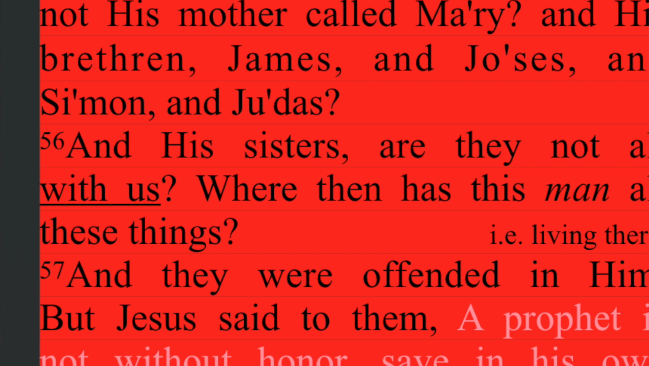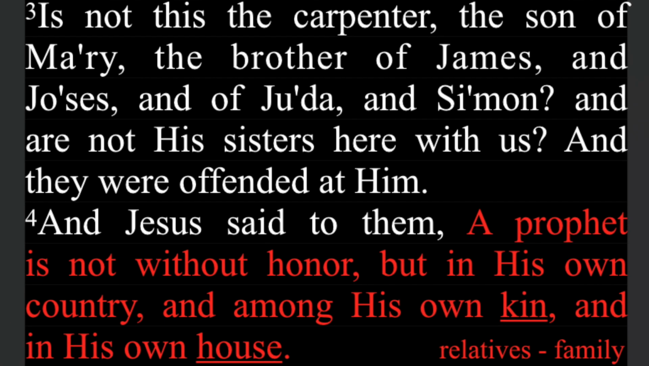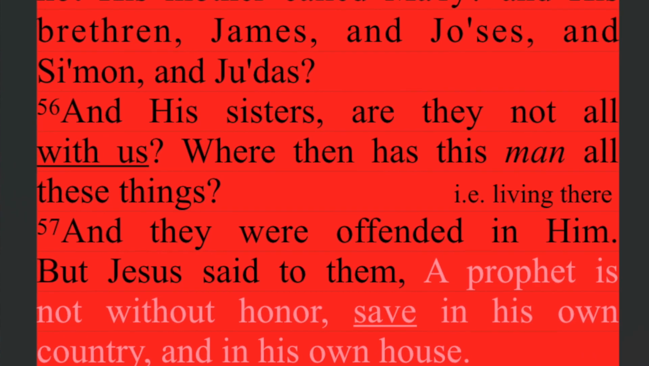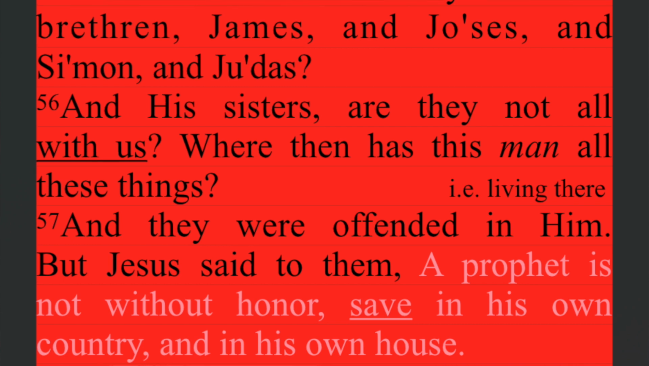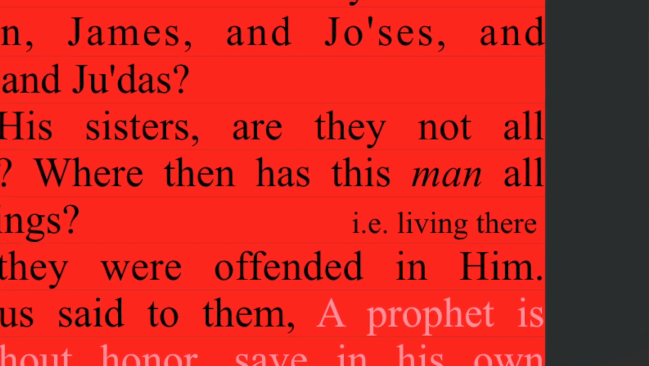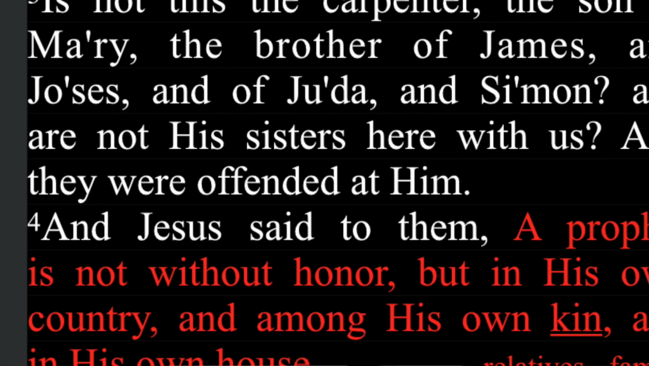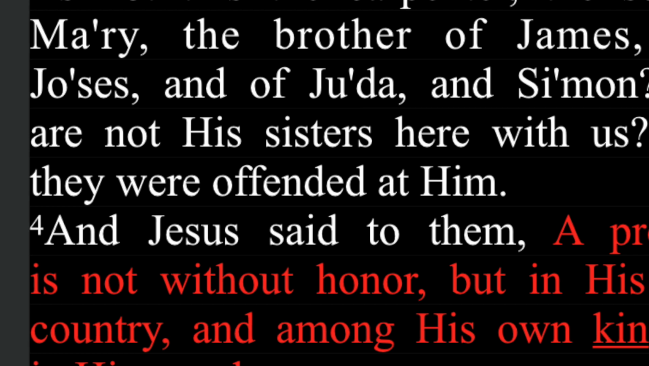Matthew has the next verse, and his sisters. Mark, and are not his sisters here with us? And his sisters, are they not all with us? So, are they not all with us? Or, and are not his sisters here with us? Matthew has all with us. Mark just has his sisters. So maybe I should do that.